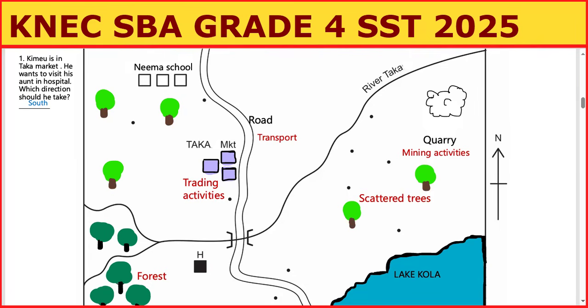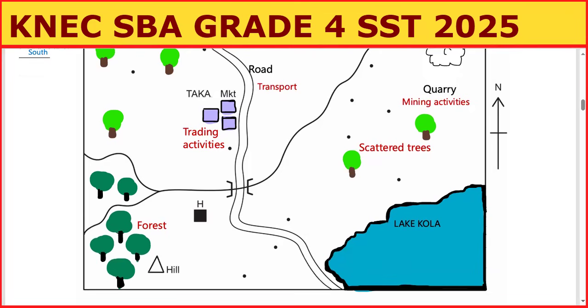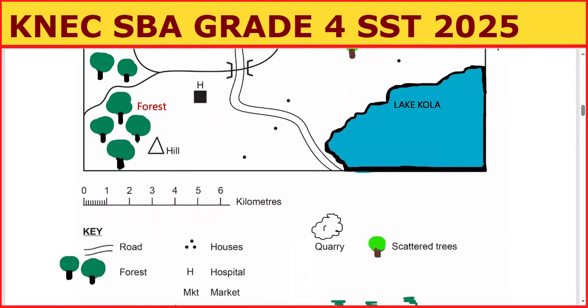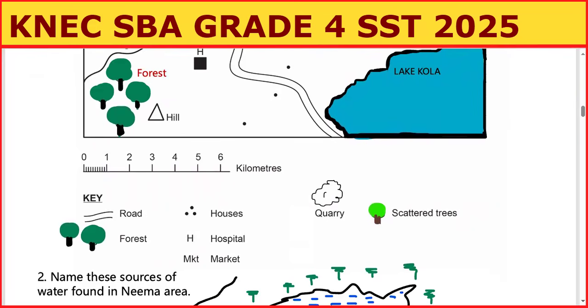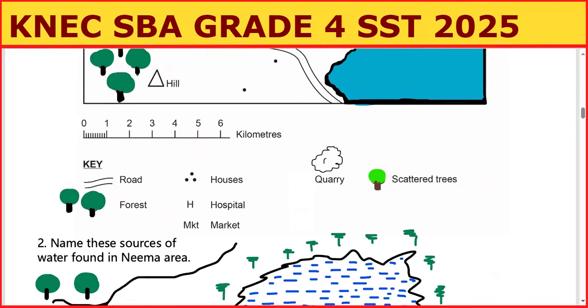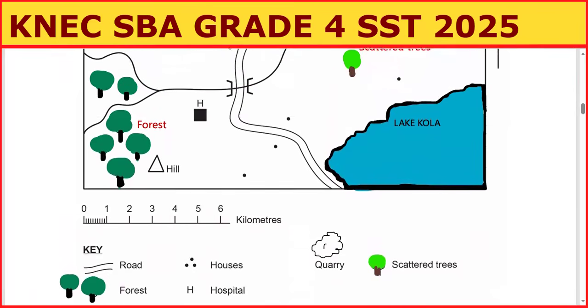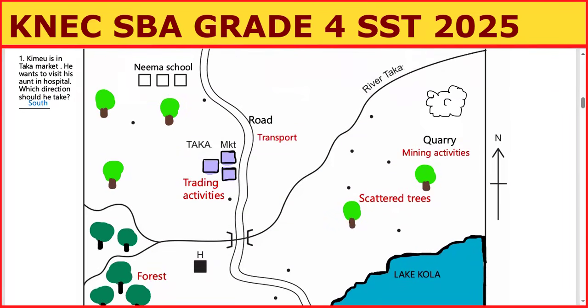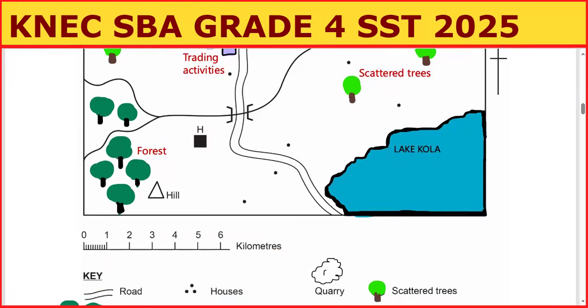So remember, we can be asked various questions. For example, we have River Taka. You can see where it is getting the water from, where we have the forest. Then we have a hill there. The scale is here. In the key, we have road, forest, houses. By the way, you can study the settlement pattern. Let me take you back to the map. The settlement of the people is these dots you can see here. So this is definitely scattered settlement, or sparse settlement.